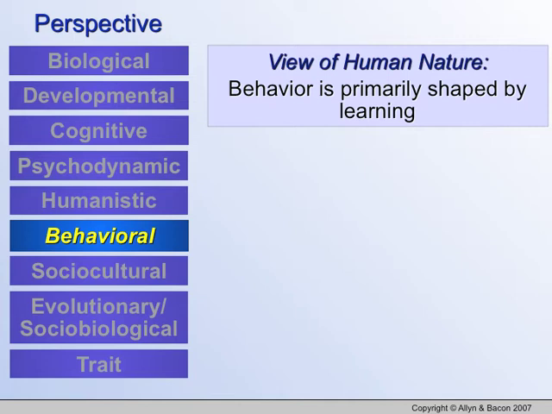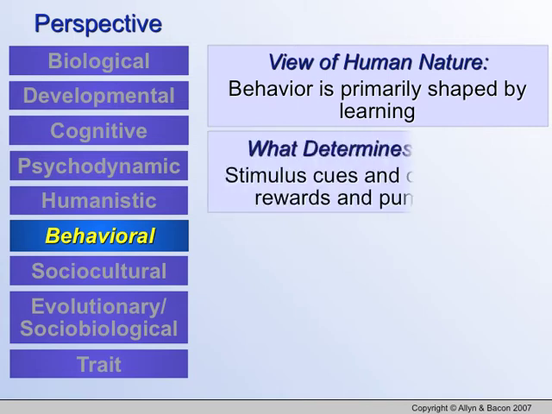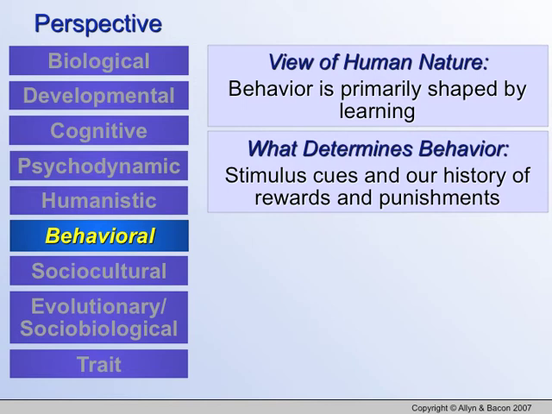We learn how to behave. You were taught how to behave in Miss Reeves' class. You were taught how to behave on the baseball field. You were told how to behave in a library. So our behavior is dictated by what we learned. Okay, so what determines behavior? Stimulus cues and our history of rewards and punishment.